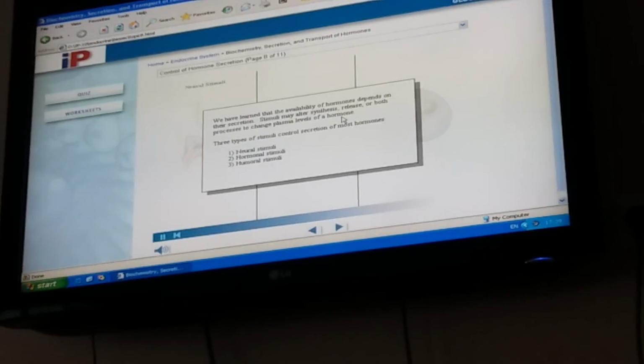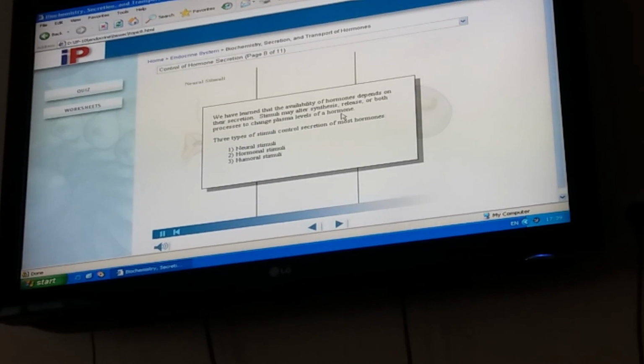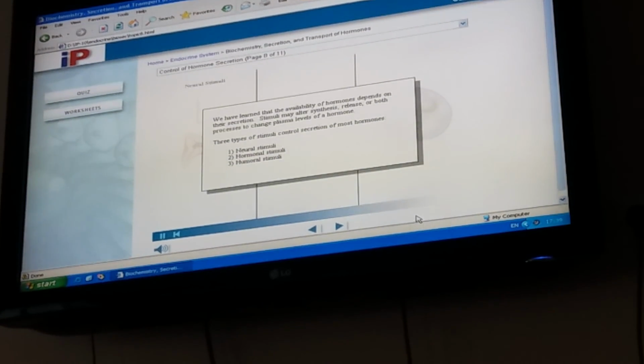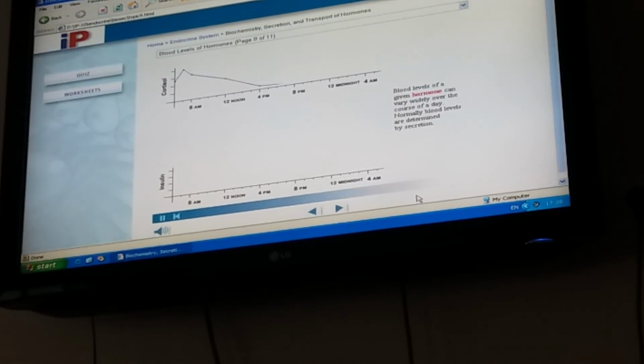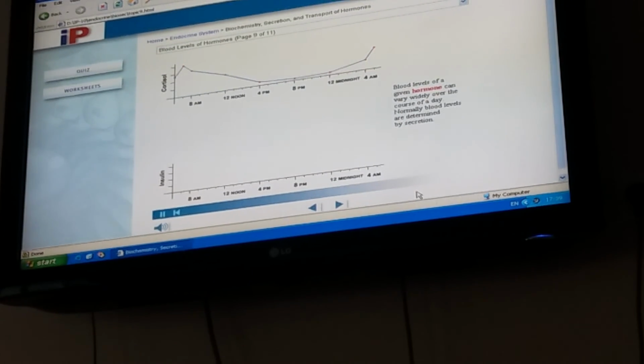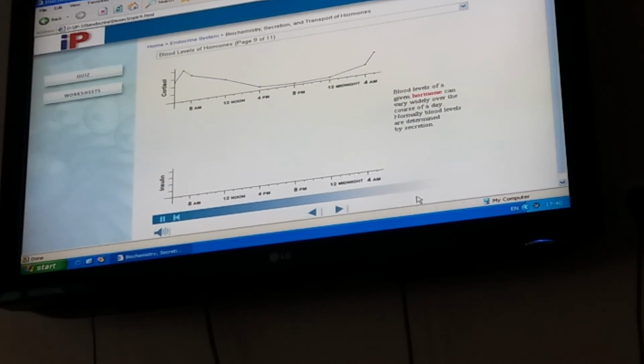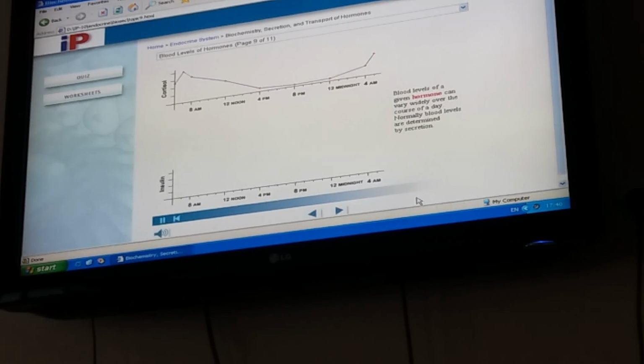We have learned that the availability of hormones depends on their secretion. Stimuli may alter synthesis, release. Blood levels of a given hormone can vary widely over the course of a day. Normally, blood levels are determined by secretion. Hormones are not